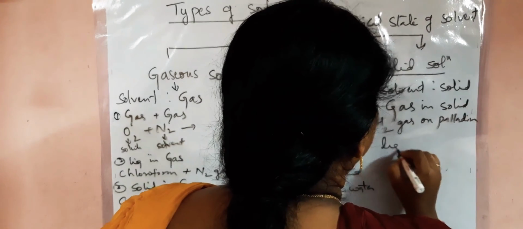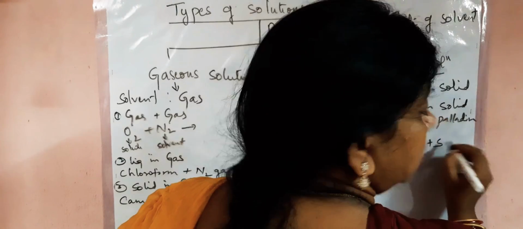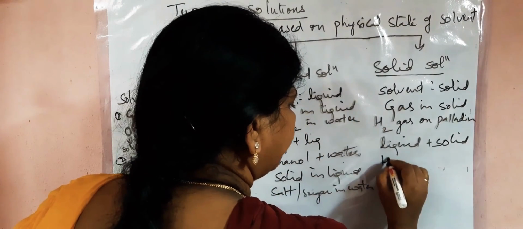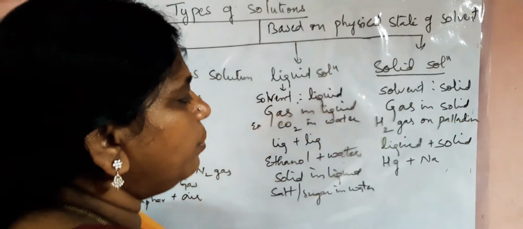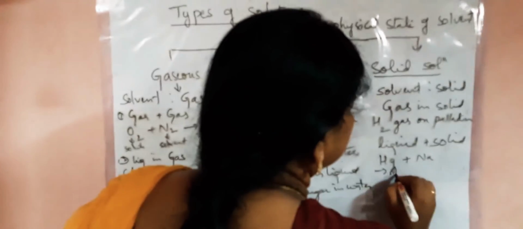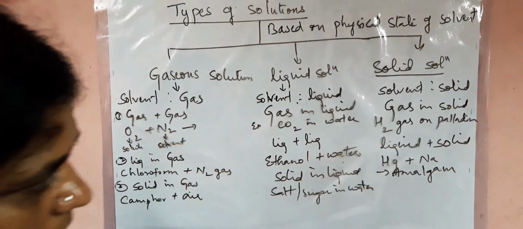Then you have liquid plus solid. Here the liquid you can take is mercury, mercury metal with sodium metal. Combination of any metal with mercury is called an amalgam. Since we are taking sodium, it is called sodium amalgam.